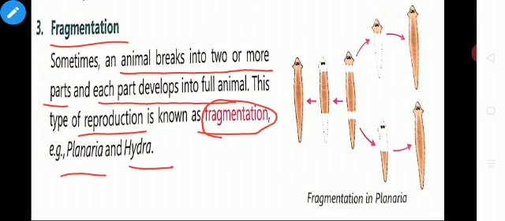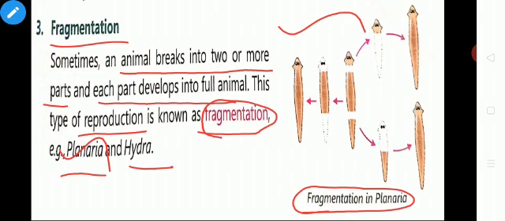Here you are given the example of planaria. This diagram shows the fragmentation in planaria. What is planaria? See, this is the planaria. Planaria is a free living flat worm.